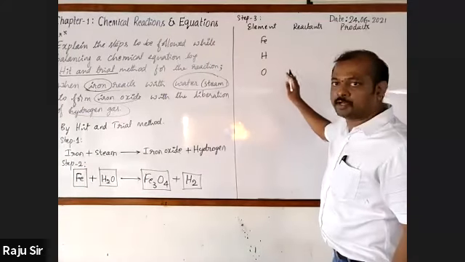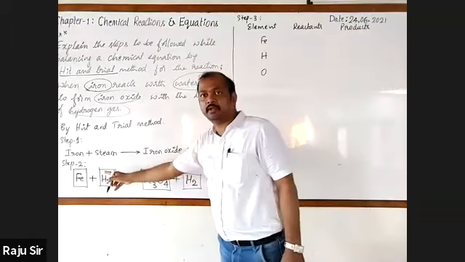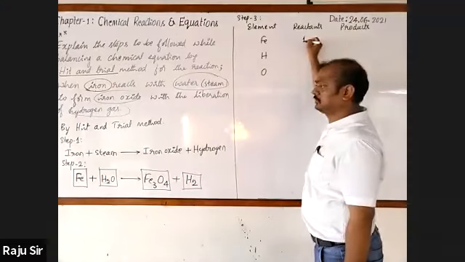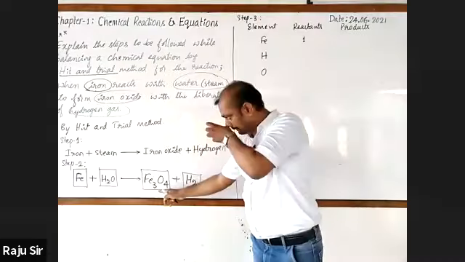Next, the number of atoms of each of these elements. Iron. How many atoms of iron are there on the left hand side? This reactant side, there is only one iron. That should be written. Next, on the product side, how many are there? Three.